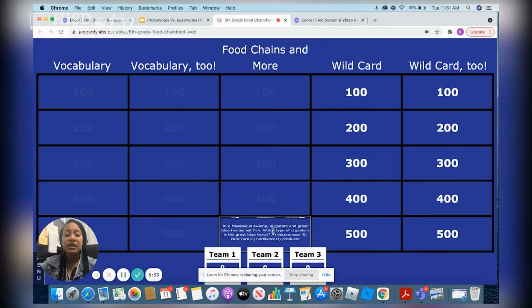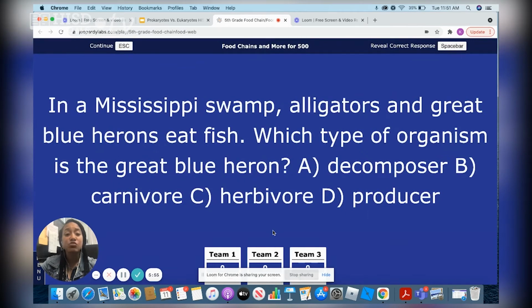And then food chains and more for 500. In Mississippi, swamp, alligators, and great blue herons eat fish. What type of organism is a great blue heron? Is it a decomposer, a carnivore, an herbivore, or a producer?